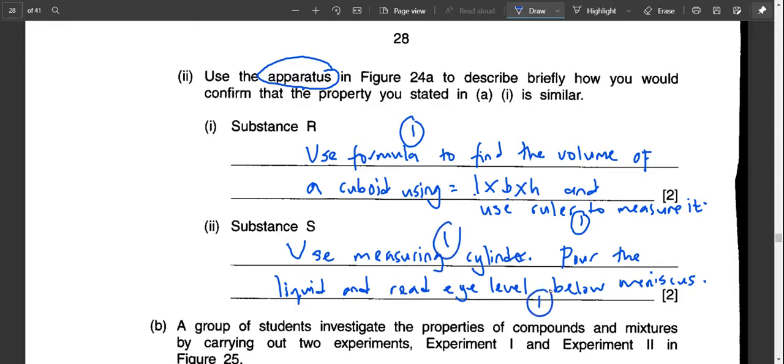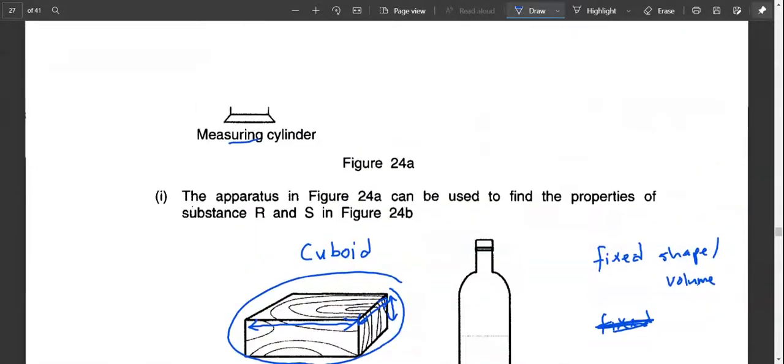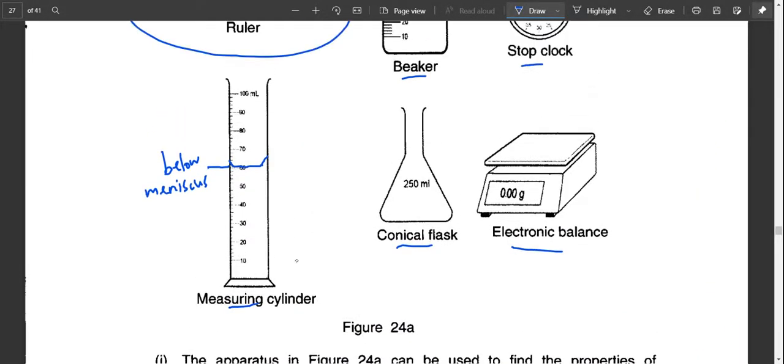There's another alternative that you can write down. What you can do is mention there, read the reading of the measuring cylinder first. So you can read the initial reading, and read the reading after you pour the liquid in, and calculate by final minus initial.